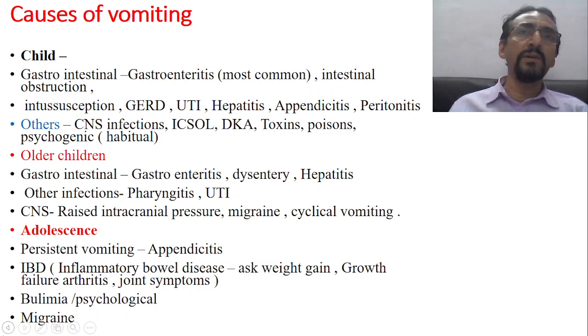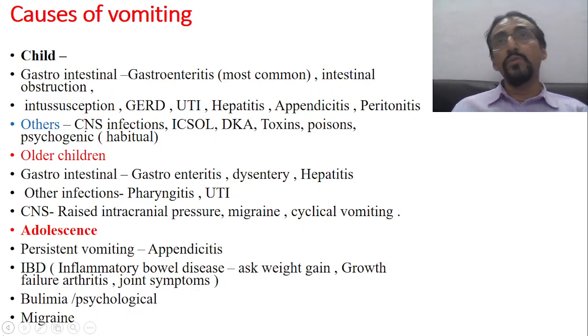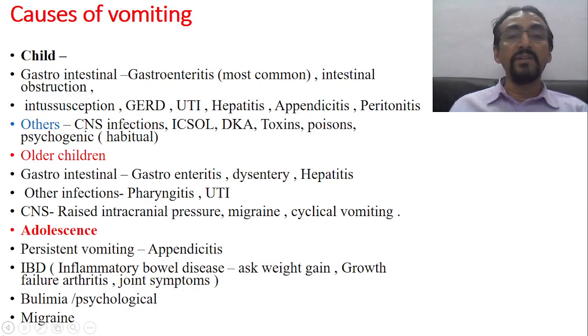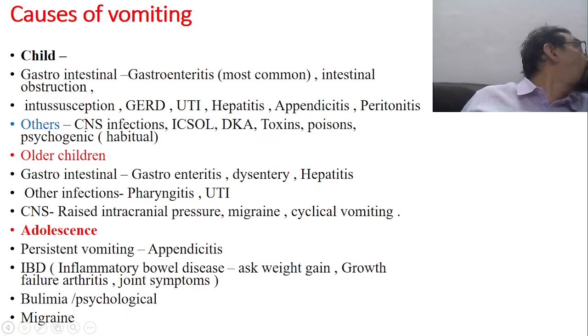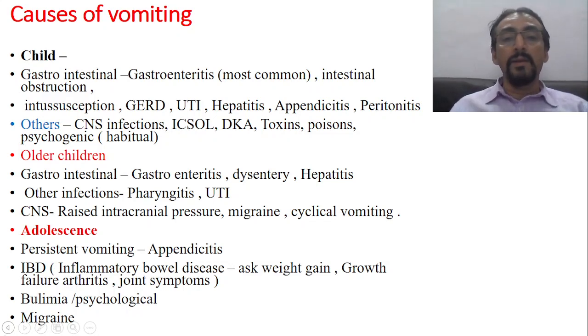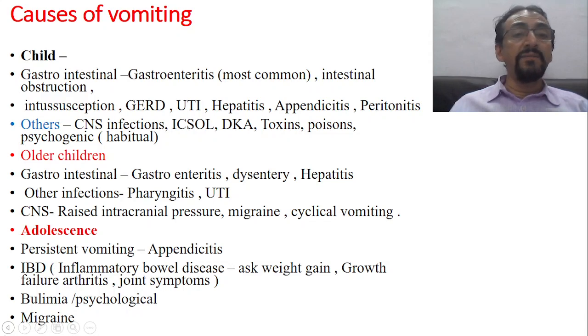Of course, there is a difference between functional and habitual vomiting, and functional and habitual constipation, that we will discuss later. If you see the older children, maybe after 10 years, the most common cause of vomiting in them is gastrointestinal problems like gastroenteritis, maybe dysentery, or hepatitis, and other infections like pharyngitis, UTI, etc., or CNS problems like raised intracranial pressure, migraine, cyclical vomiting. Again, we will see cyclical vomiting later, mostly related to ketone bodies, metabolic.